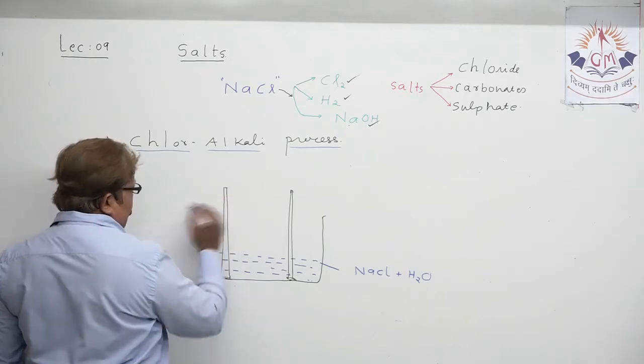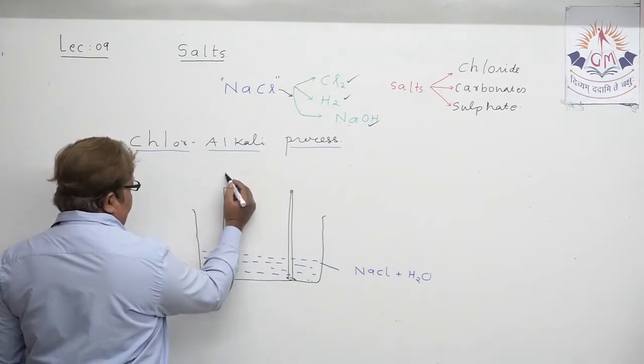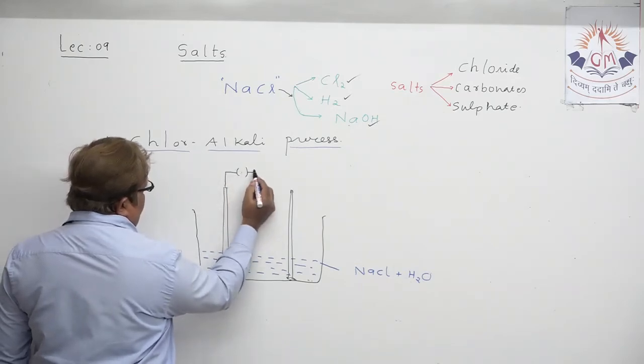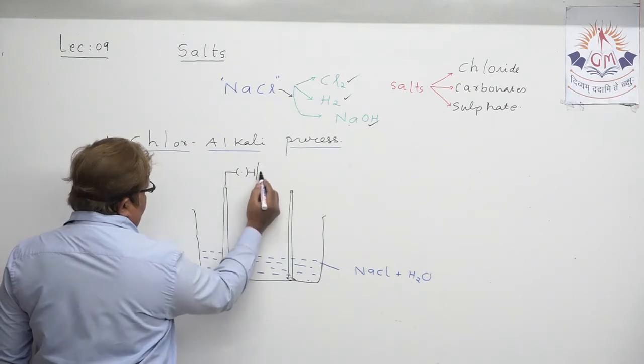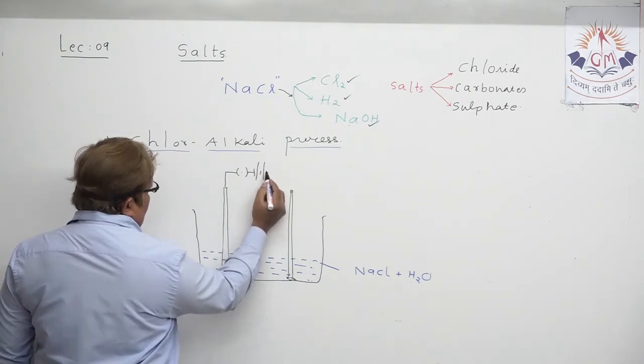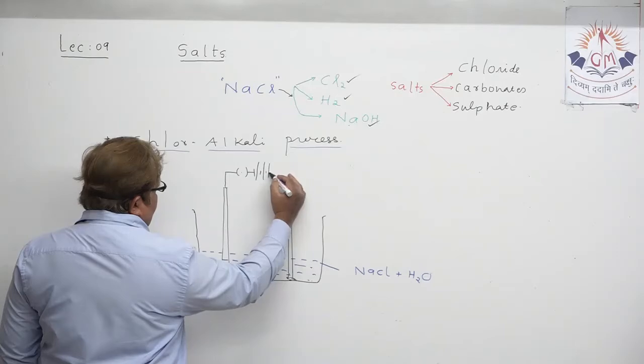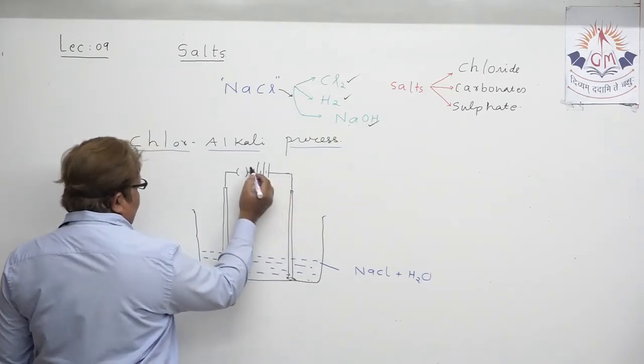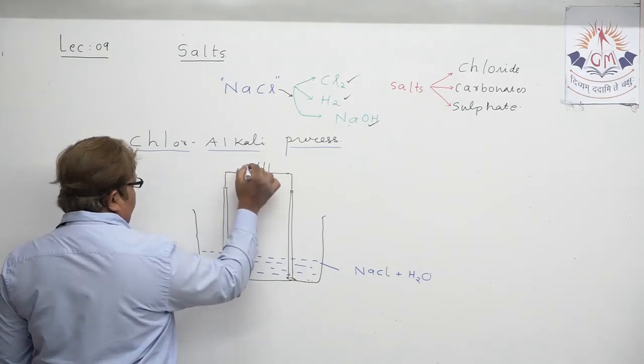Obviously, both electrodes have to be attached to an external source of electric supply, which you all know. Suppose I show it this way. Let us join the electrodes with this external source, with a switch to pass the current.